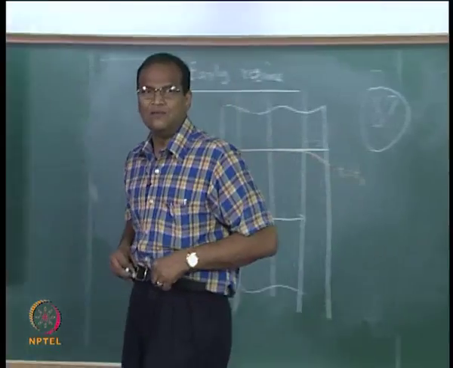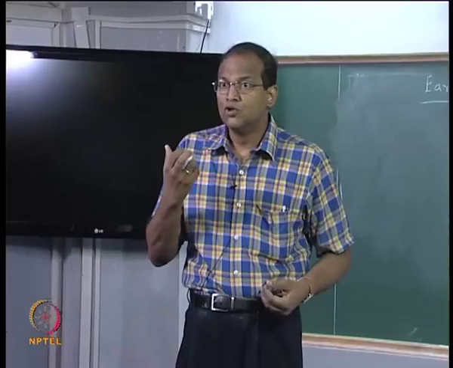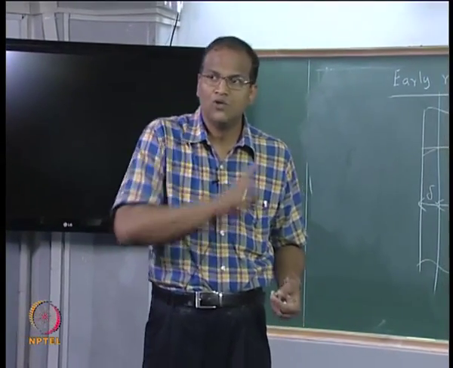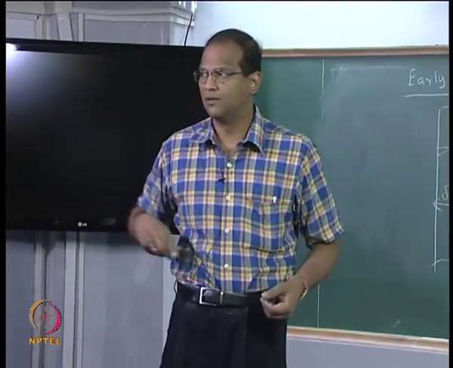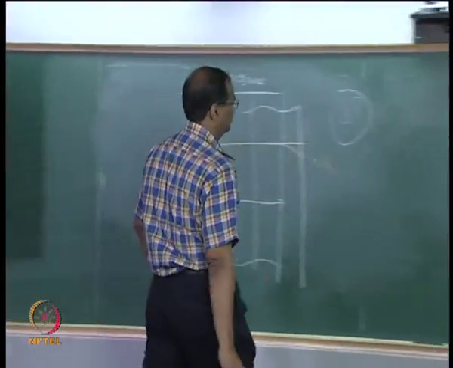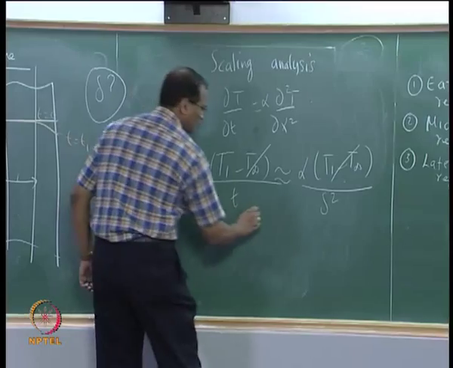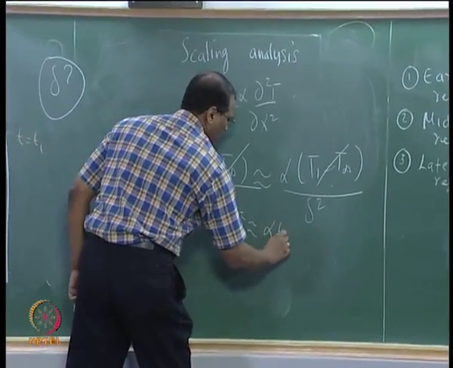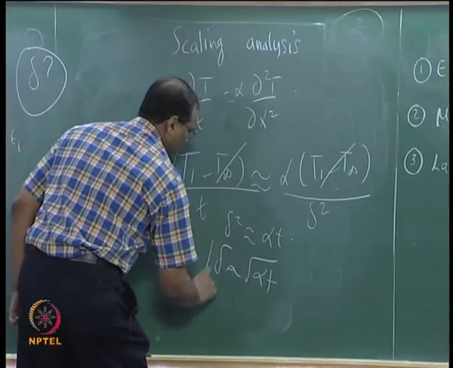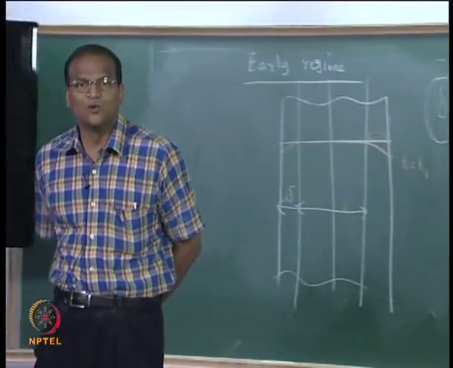What is it that I am trying to do? I am trying to get an estimate of delta. So please remember that once an equation is given, you do not have to go to the computer straight away. So much of work is possible before going to the computer. Okay. Now if I do this, it is very interesting. Delta square goes as alpha t, or delta goes as root of alpha t. So the penetration depth goes as root of alpha into time.